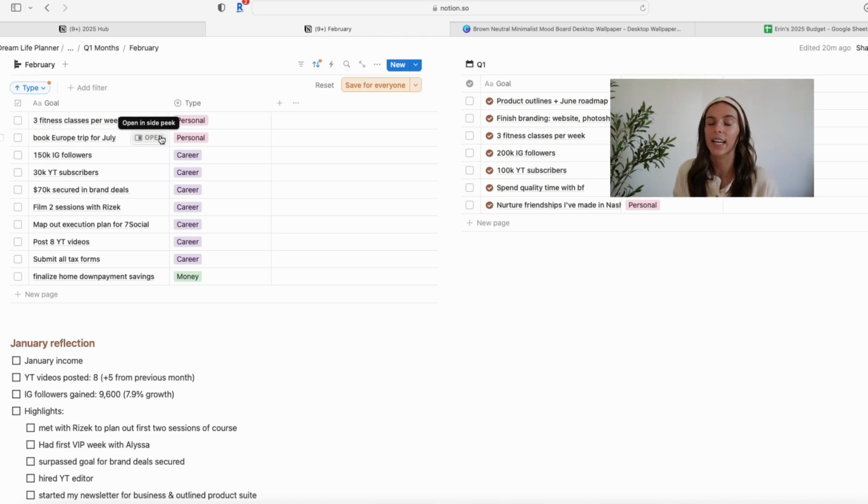And one on the personal side is that my boyfriend and I decided that we wanted to try to go to Europe in July. It's my goal in February to plan out that entire trip so that we're prepared to go in July. As you can see, most of my goals for this month are career-based, which is why I made all of the updates that I did to my vision board and all of that.